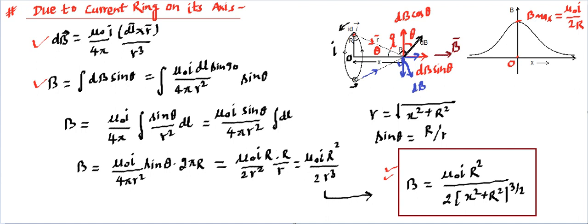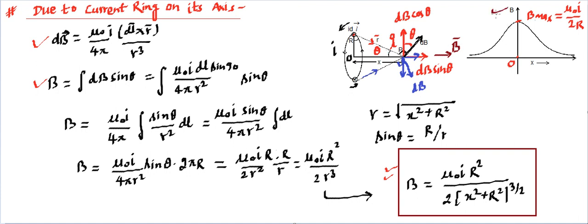However, if we change the direction of current, then you will find the direction of magnetic field will get reversed. So if this person observes the current in clockwise sense, then the direction of magnetic field will be toward the center. Otherwise, it will be away from the center. And it will always be along the axis. So these are the points about directions we need to keep in mind.